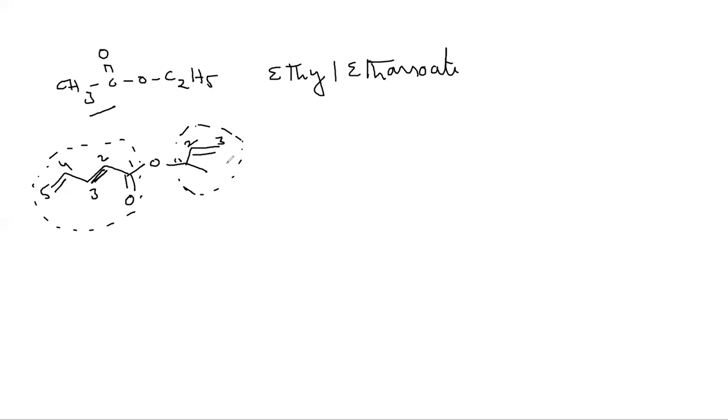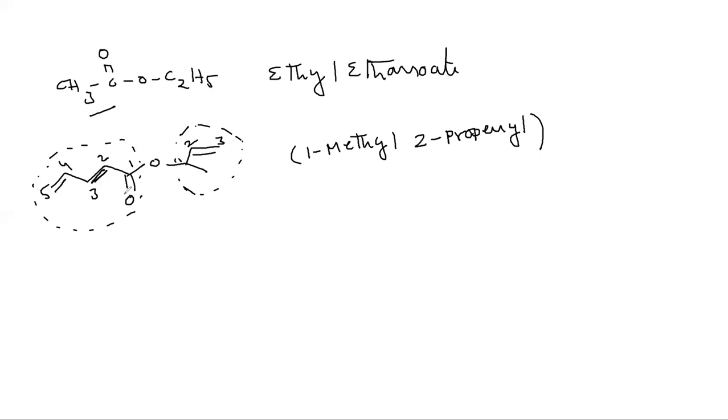Okay, so let's name this one. 1 methyl. So at the first position we have a methyl group, 1 methyl, and at the second position we have unsaturation, 2 propenyl, close the bracket.